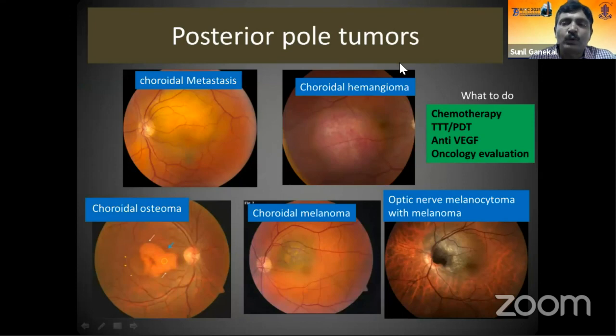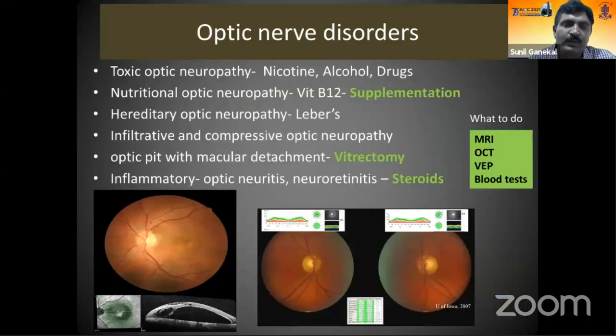Sometimes posterior pole tumors themselves can cause a central patch, such as choroidal metastasis if it is in the central area, circumscribed choroidal hemangioma in the posterior pole, choroidal osteoma, and posterior pole melanoma. All these can cause a central patch in the eye, in the macular area. So one needs to resort to chemotherapy and other modalities of treatment for these tumors.